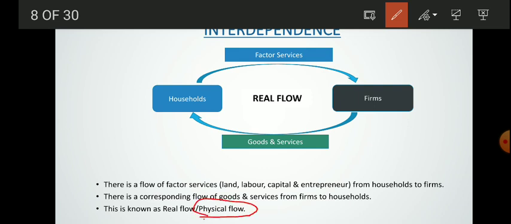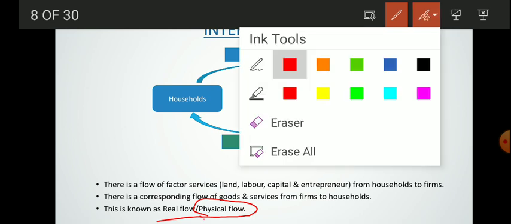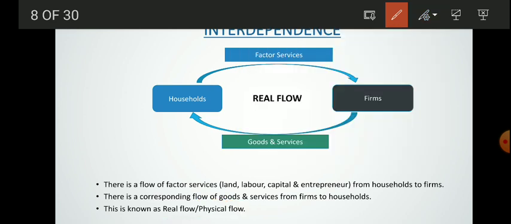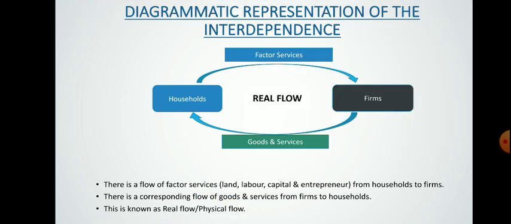You can call it real flow or physical flow, both are the same. So if there is a question like what is physical flow, the answer will be the same as real flow. Moving to the next part, let's see what is money flow.